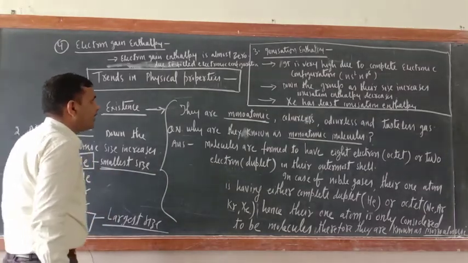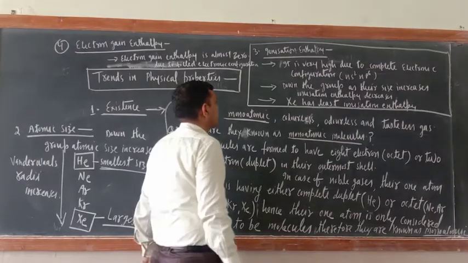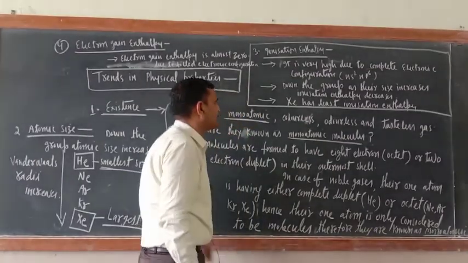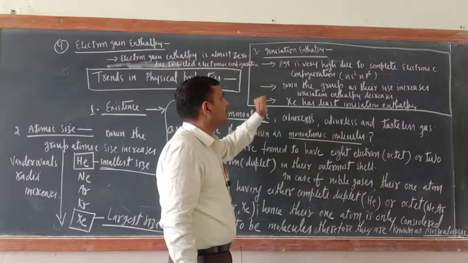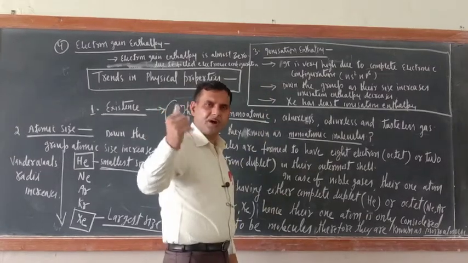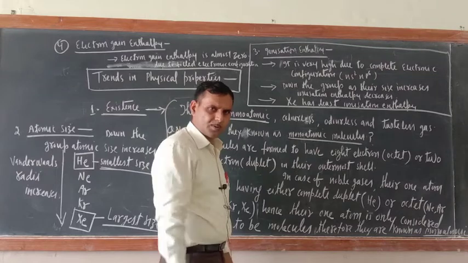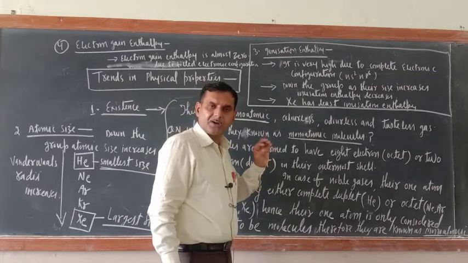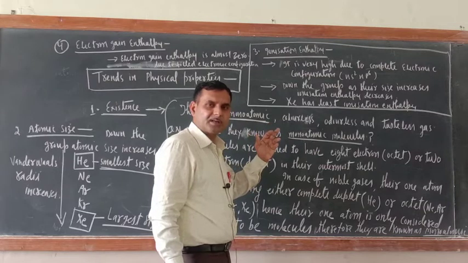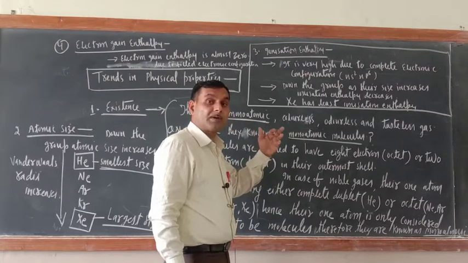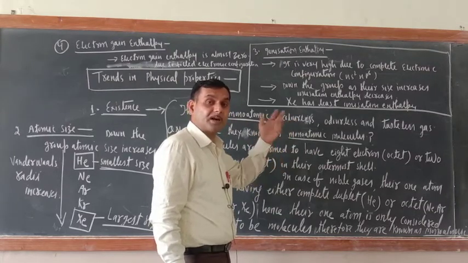Another one is the ionization enthalpy. So just try to understand. Ionization enthalpy is the amount of energy required to remove an electron from the outermost shell. If the electronic configuration is completely filled, then what would happen? You have to give more energy to remove an electron from the outermost shell.